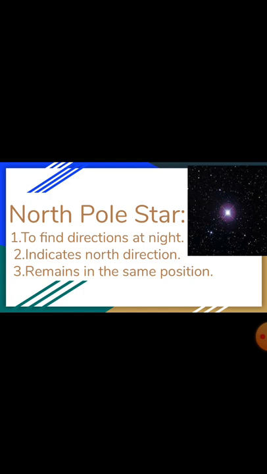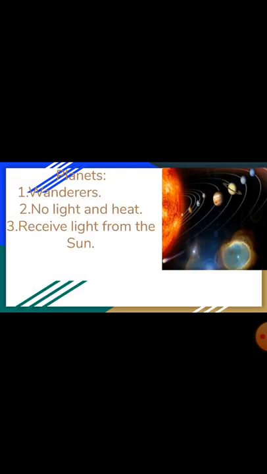Now, I am going to teach you about planets. What do you mean by planets? Planets mean wanderers. They are the large bodies which orbit the sun. They do not have their own heat and light. They are lit by the light of the sun, which is our nearest star.